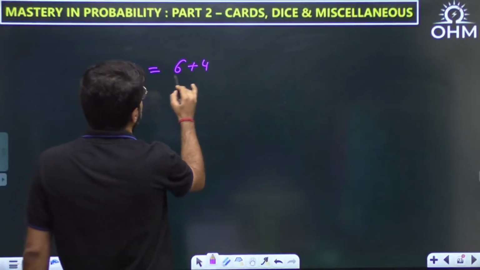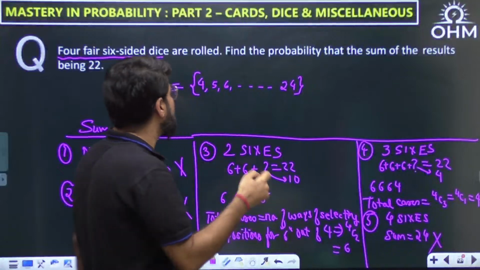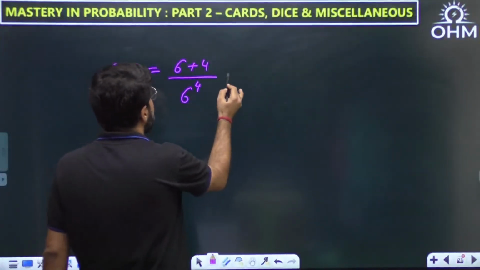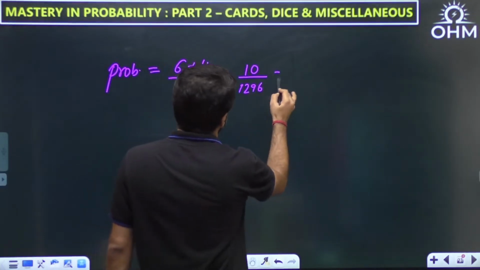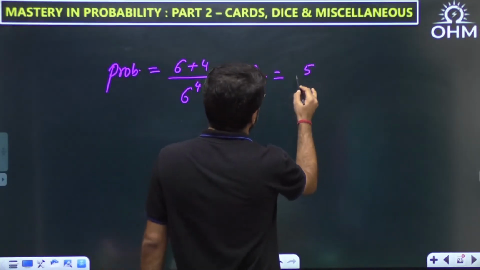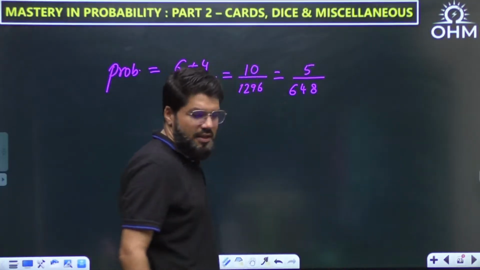Divided by total. Now, with respect to 4 dice, as I told you, if it is n dice, what is the sample space size? 6 power n. So it is 6 power 4. So 10 is divided by 1296. Or if I cancel by 2, it should be 5, divided by 648. That is the last answer.